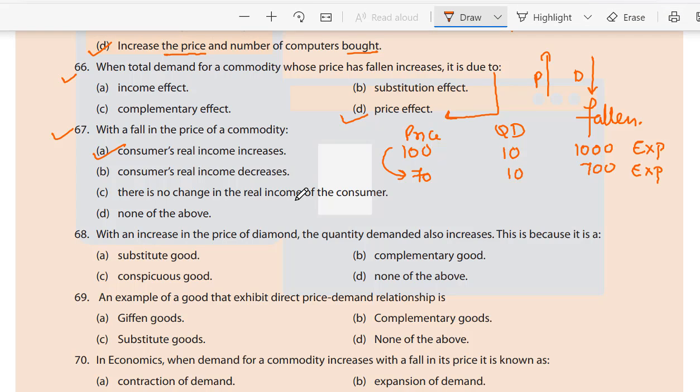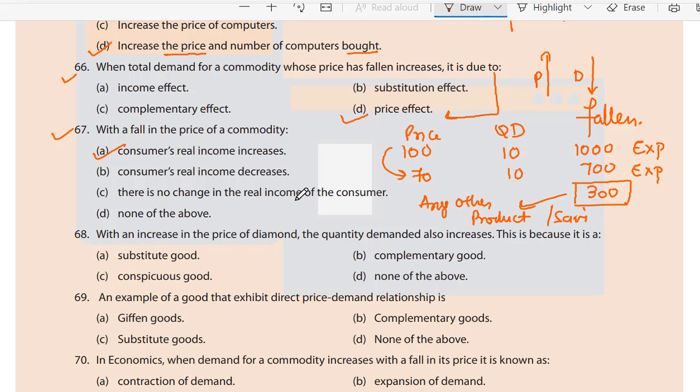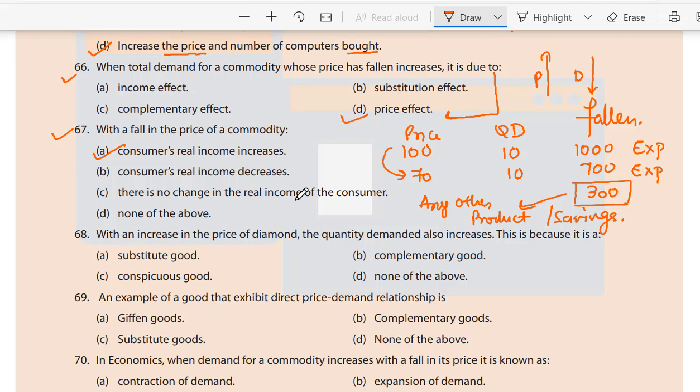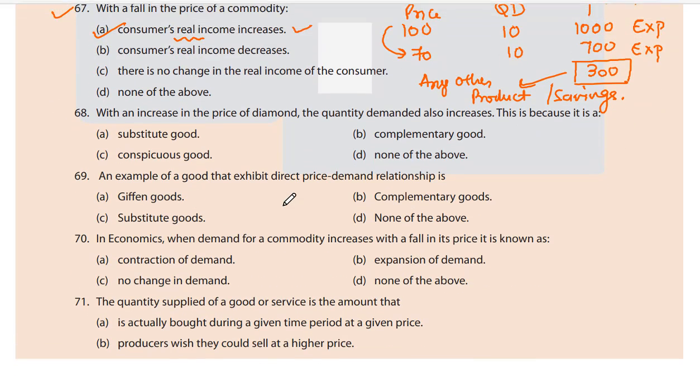Over here, the consumer saves 300. So with this 300, he can buy any other product, or he can do savings. So we can say that consumer real income increases. So he can enjoy more products with the same income.